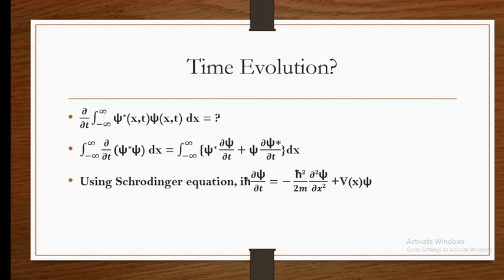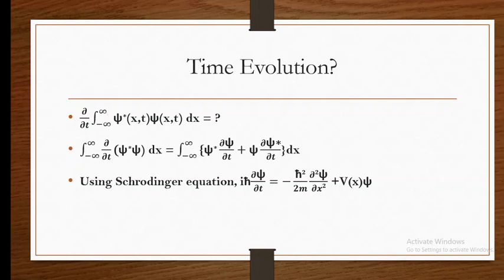And H is the Hamiltonian operator, which is minus h cross square by 2m into del square, or in one dimension dou square by dou x square, plus V of x. V of x is the potential energy, or generally we say potential in quantum mechanics.